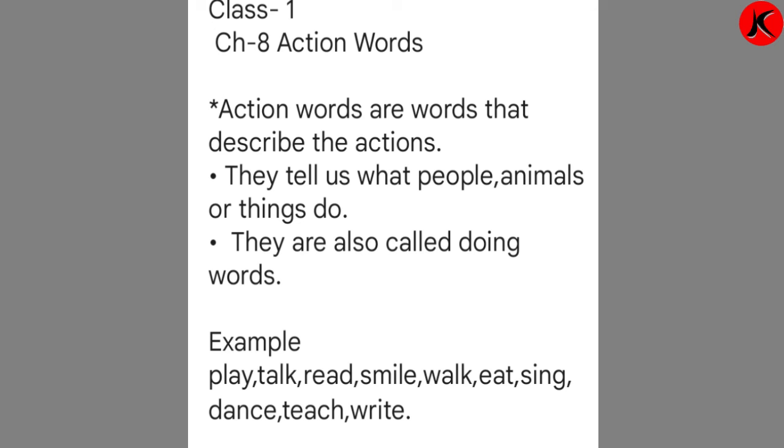Once again we will read action words. Action words are words that describe the action. As I told you, you are sitting just now, so it's showing the action. You are sitting, you are not standing. They tell us what people, animals, or things do.